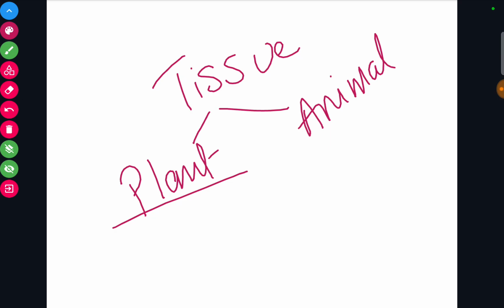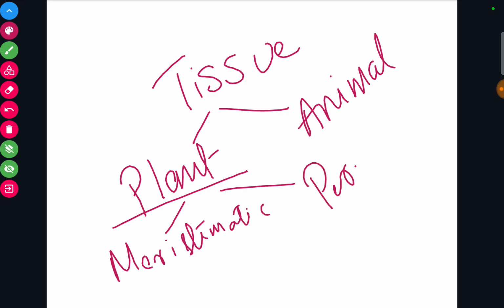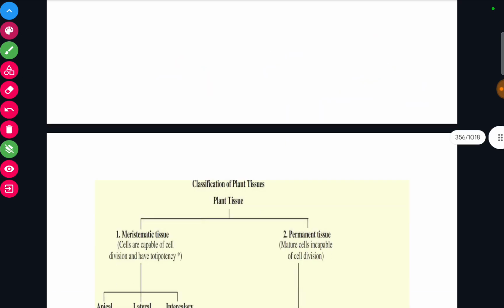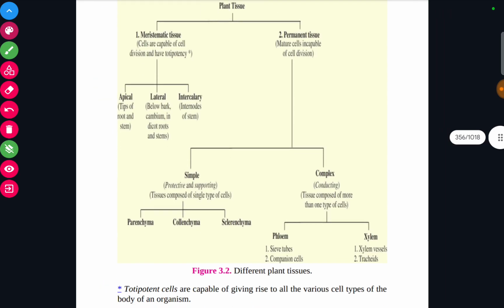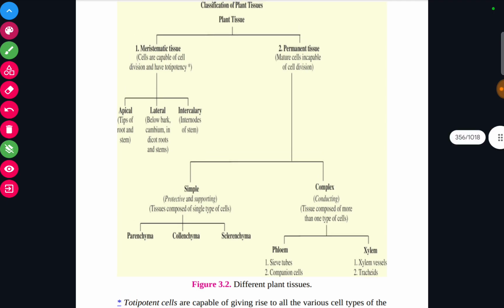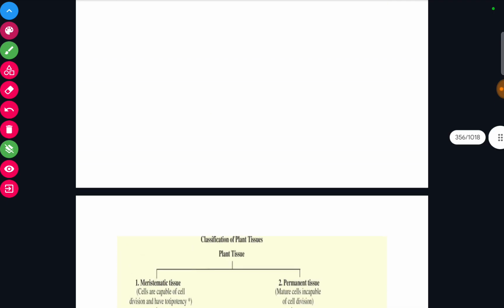In the plant tissue portion, plant tissue is further divided into two main types. One is the meristematic tissue, and the next one is the permanent tissue. What are meristematic tissue, what are permanent tissue, where are they located, we will know everything in detail. So let's go straight to the plant tissue. You can see over here different kinds of plant tissue division is given, and let's start.